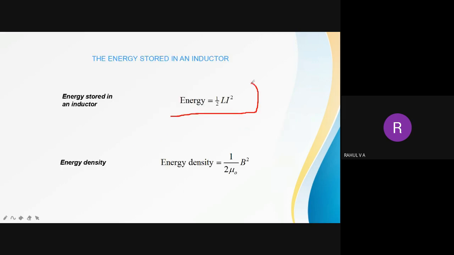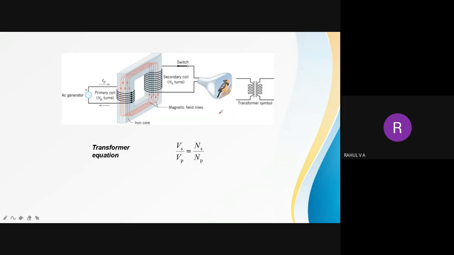And we can see that the energy stored in an inductor is equal to half L i square. Just note down that formula. Energy stored in an inductor is equal to half L i square.